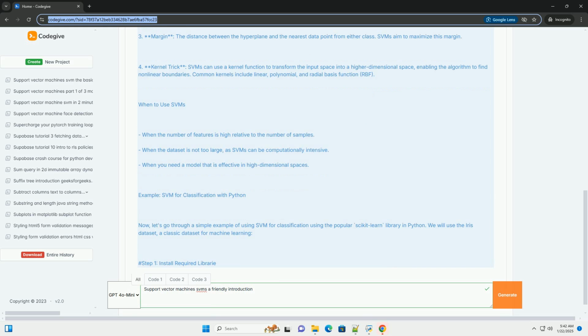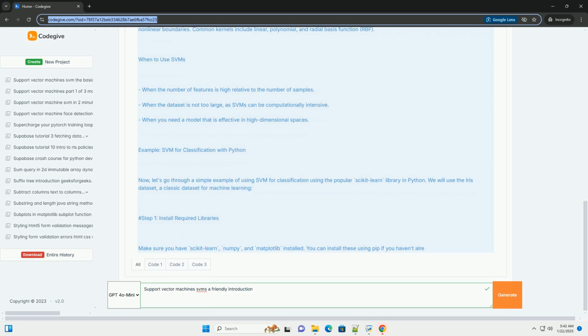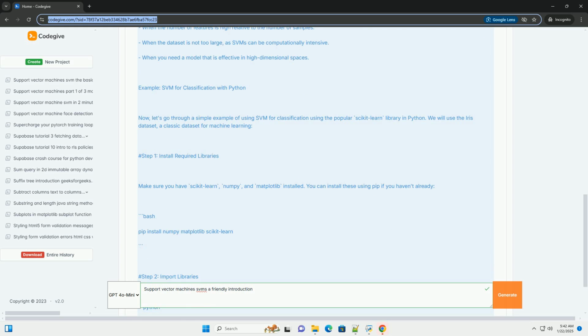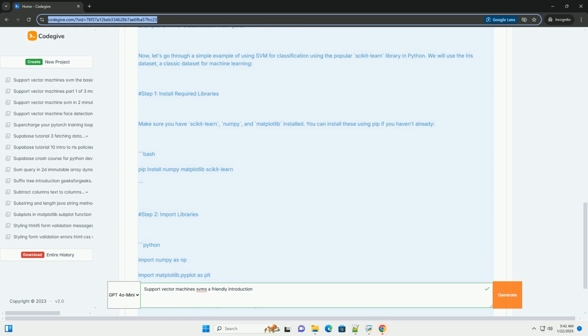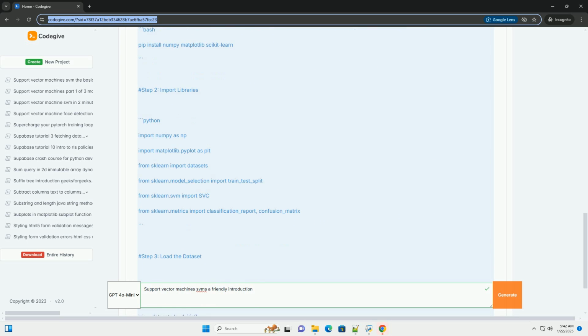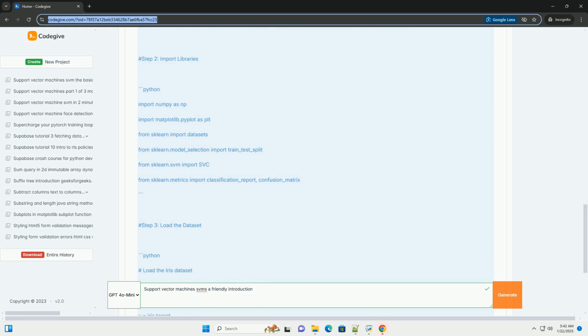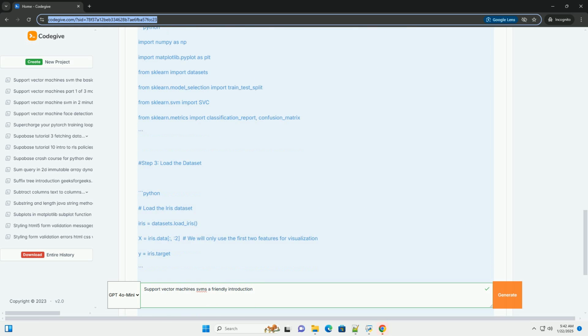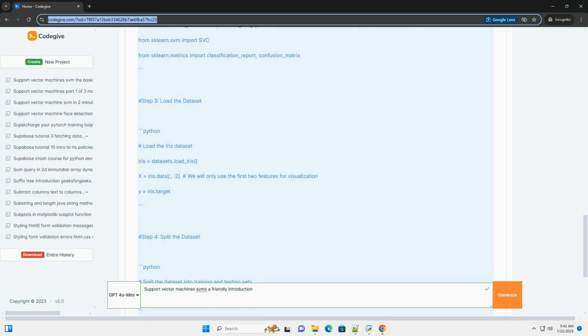At its core, an SVM tries to find the best hyperplane that separates data points of different classes in the feature space. The best hyperplane is defined as the one that maximizes the margin between the closest points of each class, known as the support vectors.